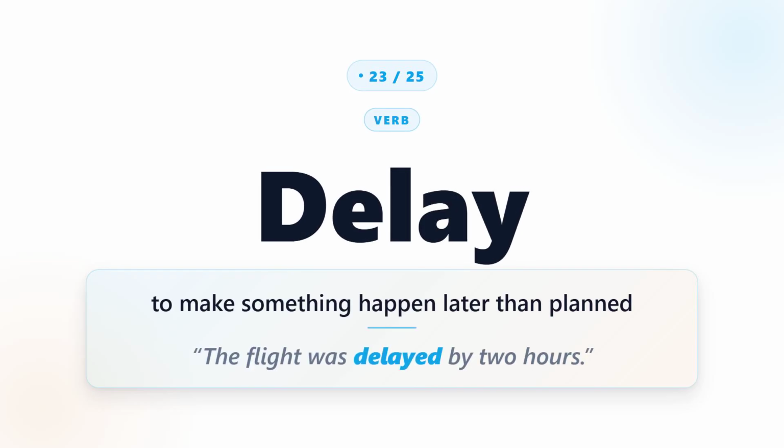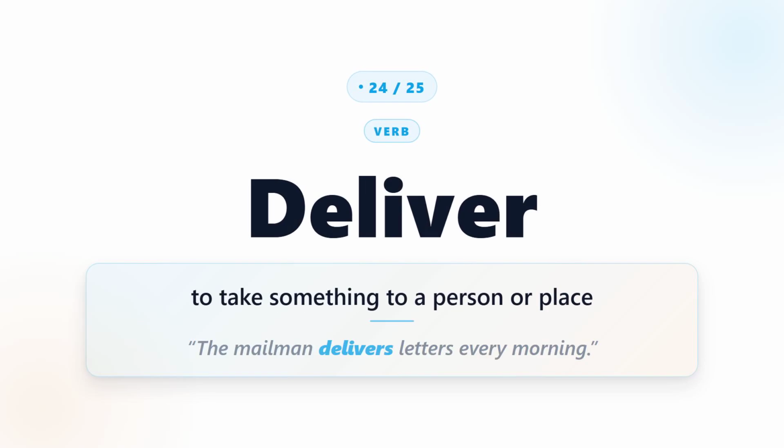Delay. Delay means to make something happen later than planned. For example, the flight was delayed by 2 hours. Deliver. Deliver means to take something to a person or place. For example, the mailman delivers letters every morning.